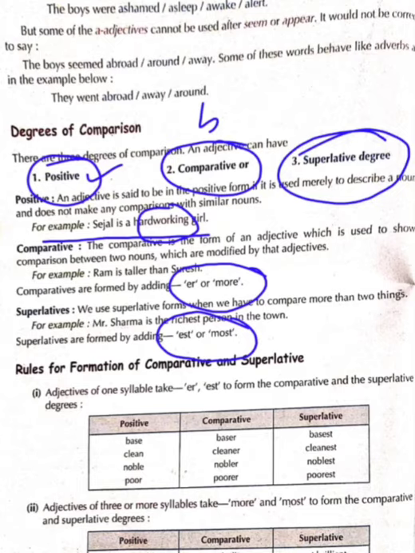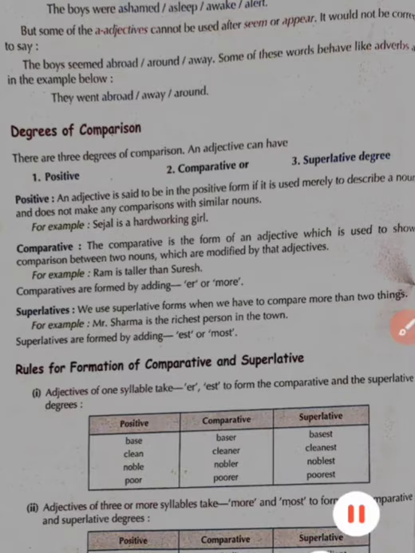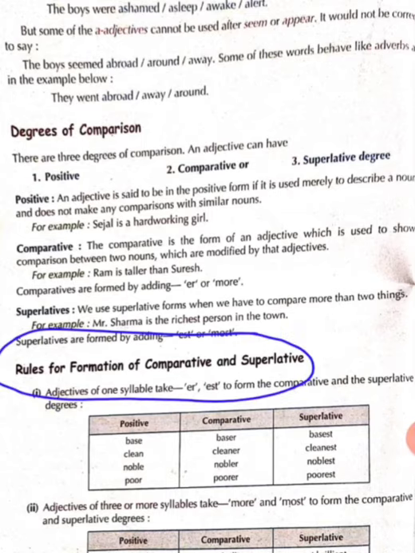Further, rules for formation of comparative and superlative. Students, here are some rules for formation of comparative and superlative. Adjective of one syllable. Children, have you ever heard this word syllable before? Okay. Children, syllable means the sound of vowels, or you can pronounce vowels. The sound of vowel is called the syllable.